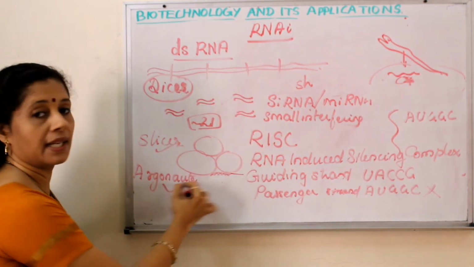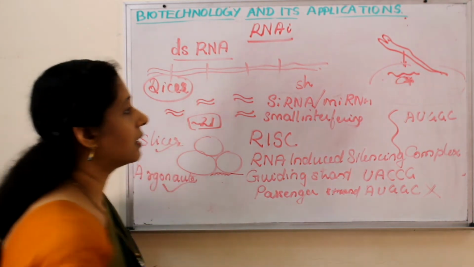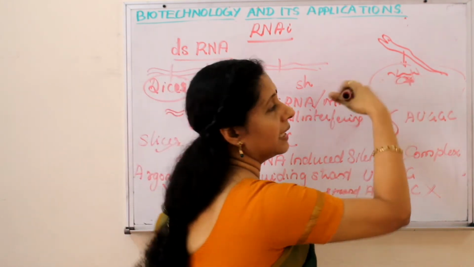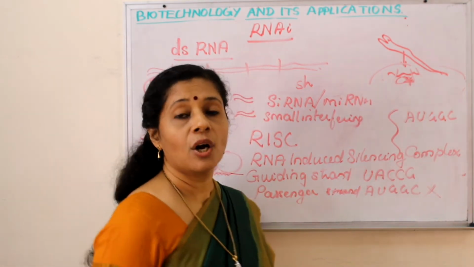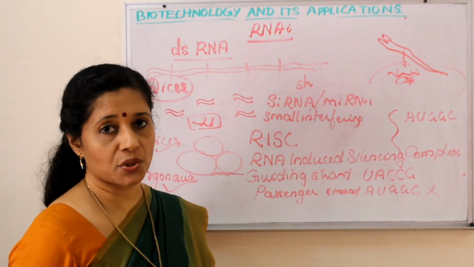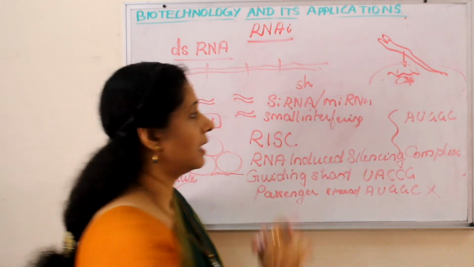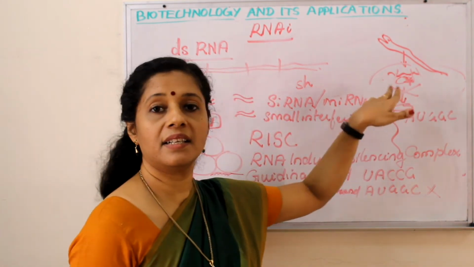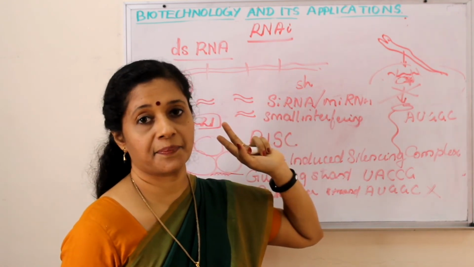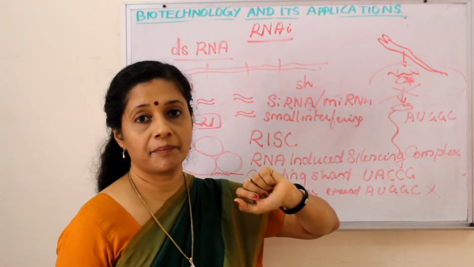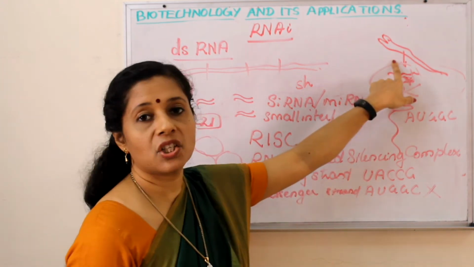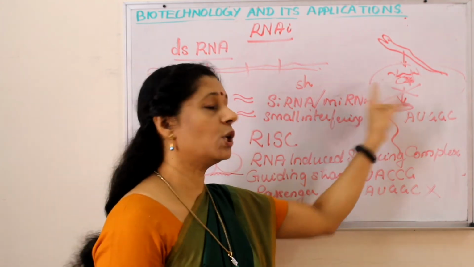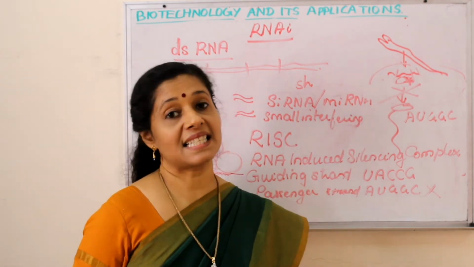So these two proteins, slicer and Argonaute, will destroy or degrade the mRNA. After attaching here, it will destroy or degrade, or sometimes it can regulate the mRNA also. But whatever it is, as a result, this mRNA is not able to translate into the protein because it is already dysfunctional or silenced. So protein is not forming. As a result, this pathogen, whether it is a virus or any pathogen inside the body, won't be able to multiply. So this is the silencing mechanism.